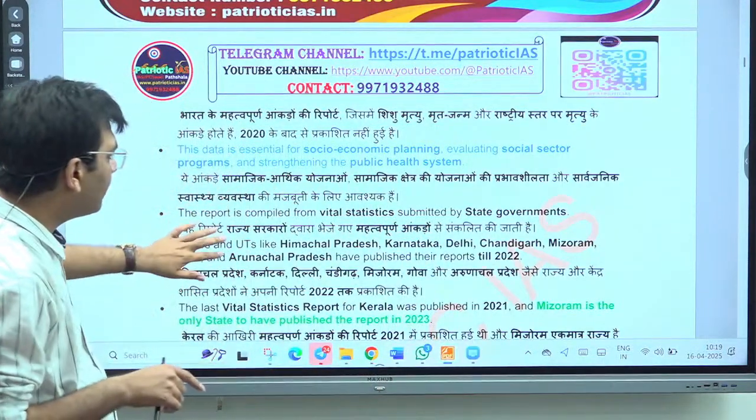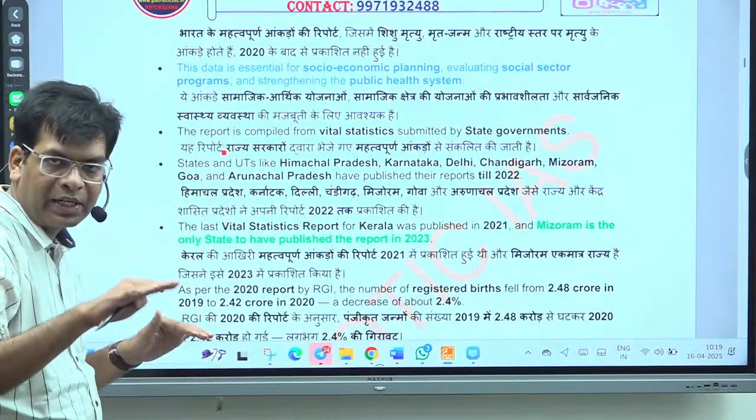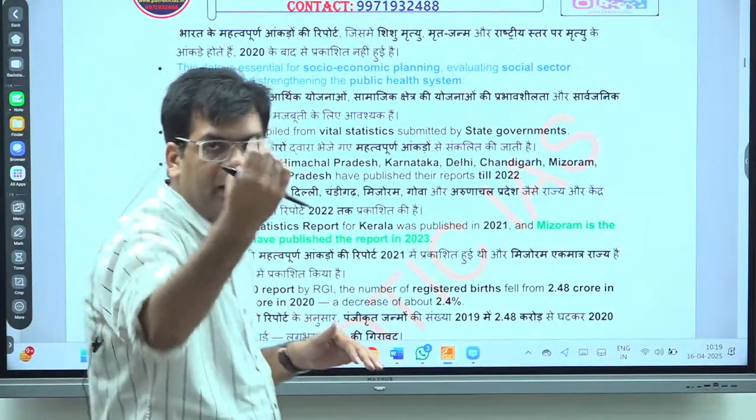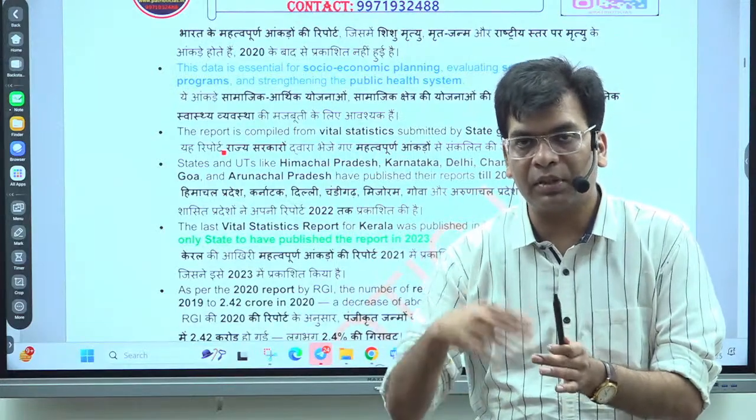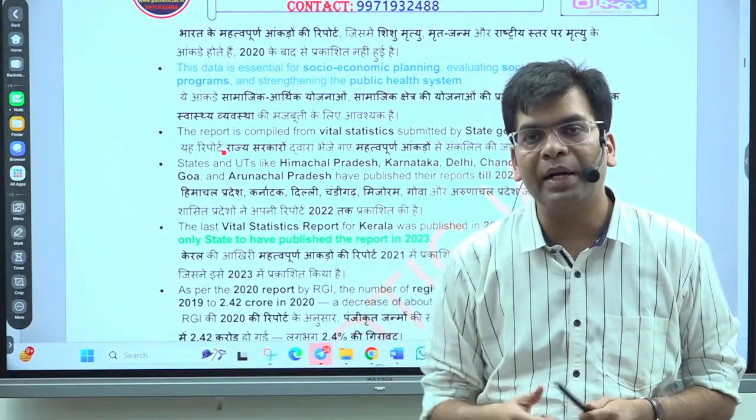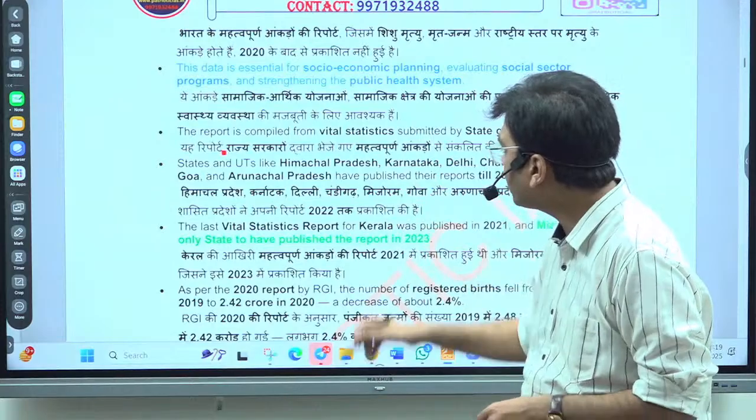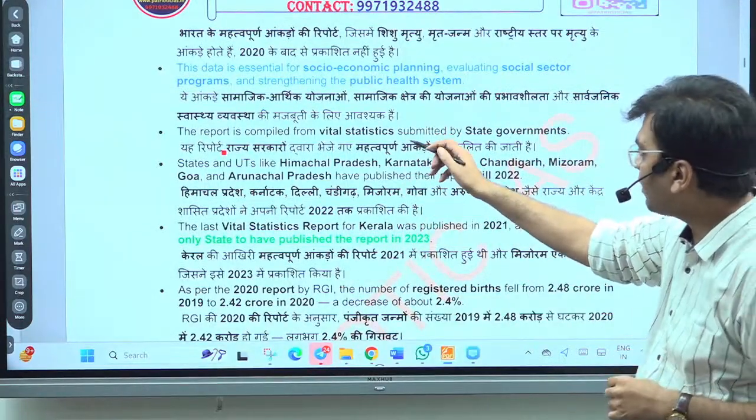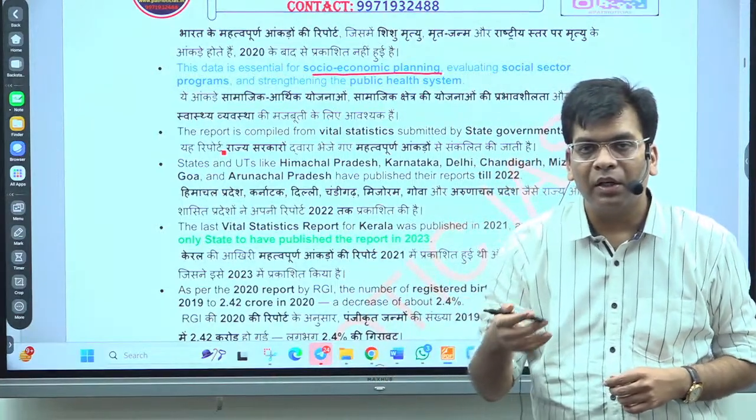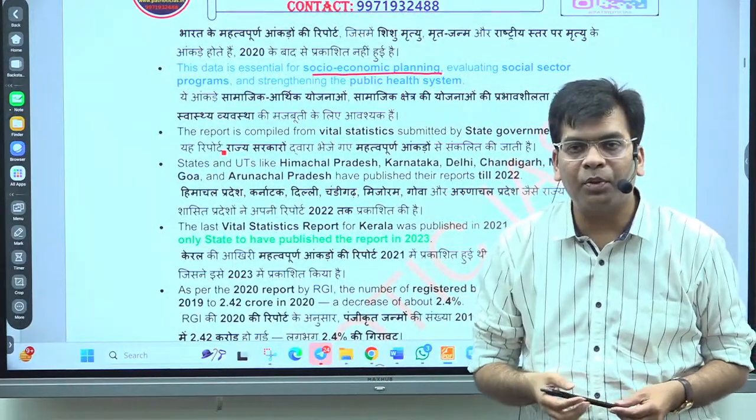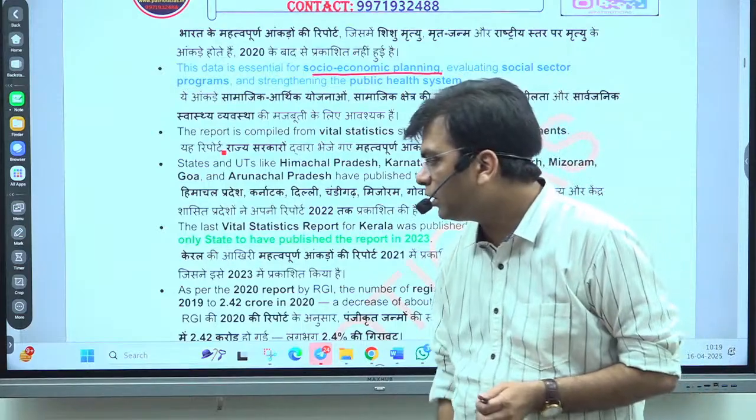The collection of the data is given to the state level, and they provide the data to the center, and the center collects all this data and provides it at the national level. So it should be clear. The data is essential for socio-economic planning because all of the schemes, whether the beneficiary that we have to provide or not, all that is based on it.